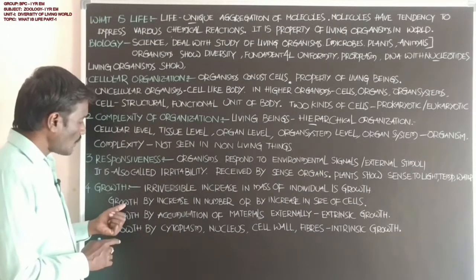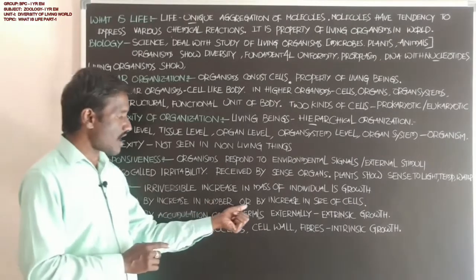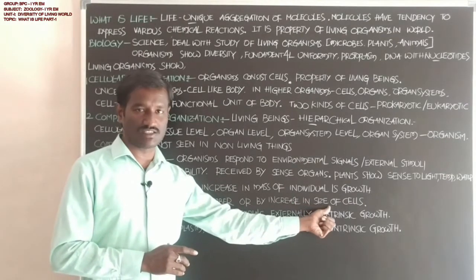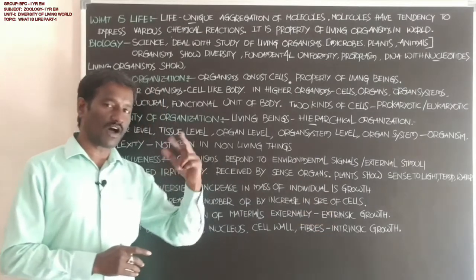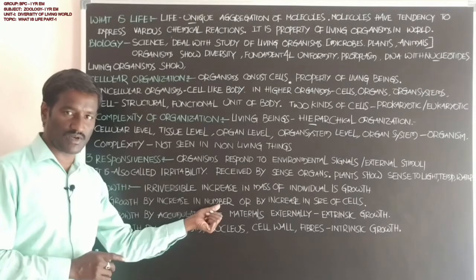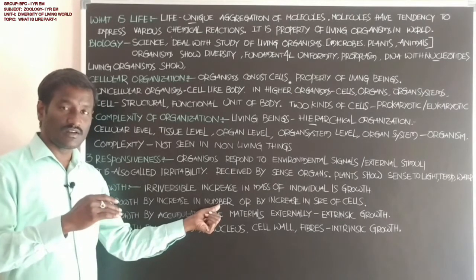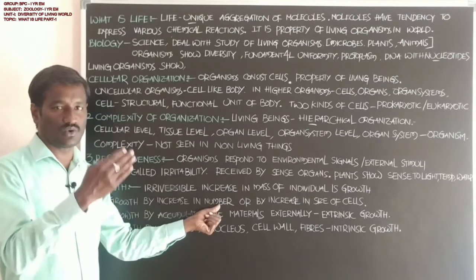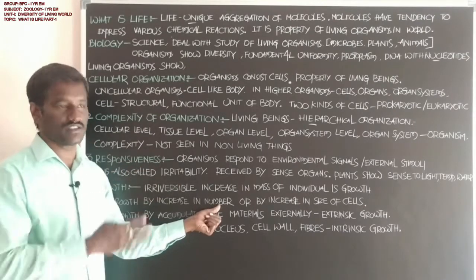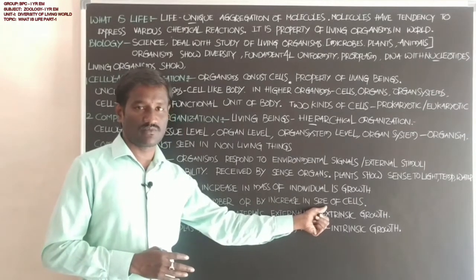Growth occurs by an increase in number or by an increase in size of the cells. Growth is possible by two methods. One is an increase in number. Students, growth is possible by an increase in number and by an increase in size of cells.